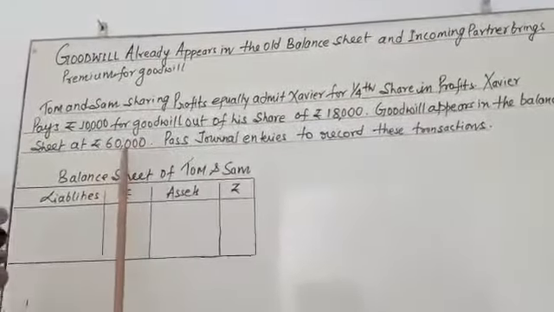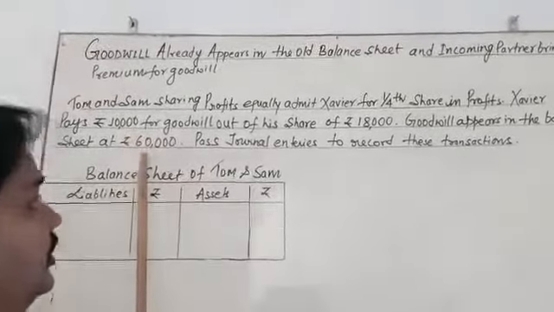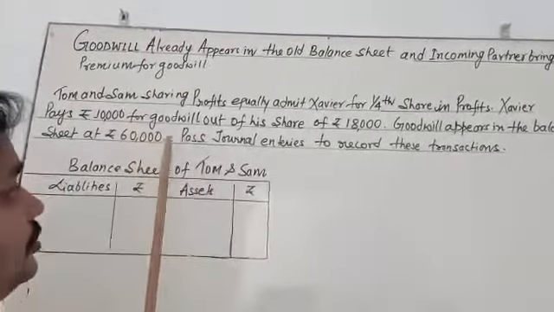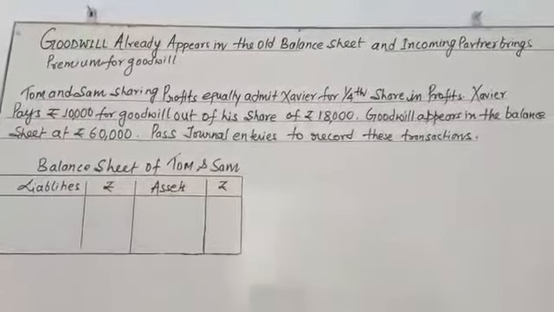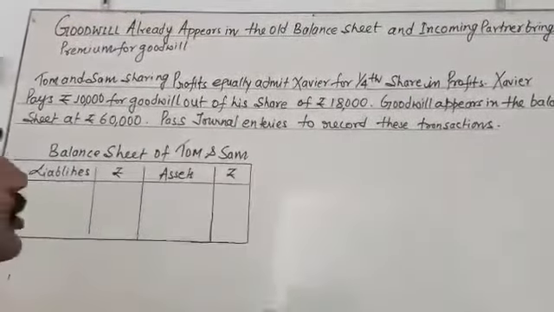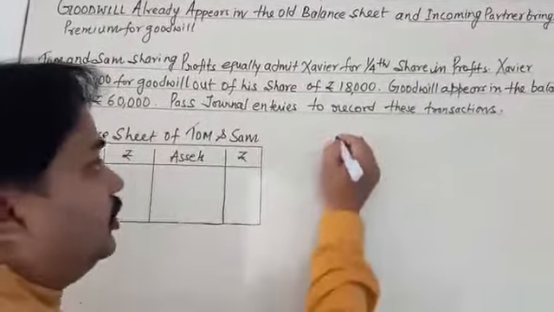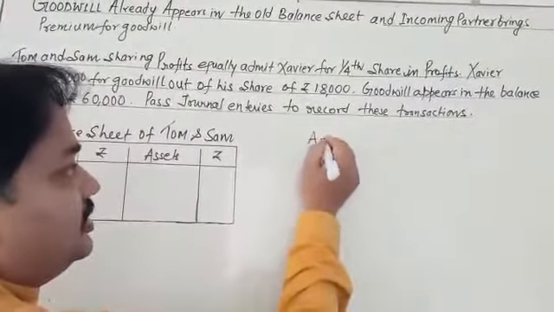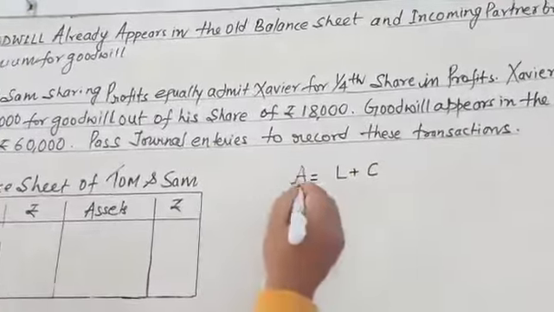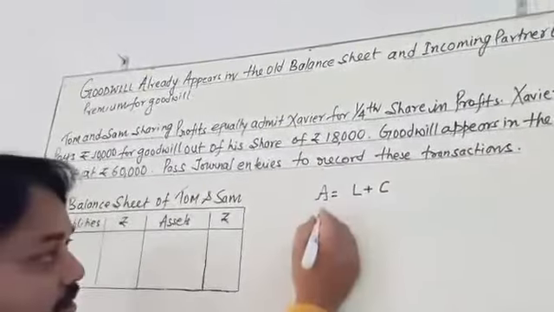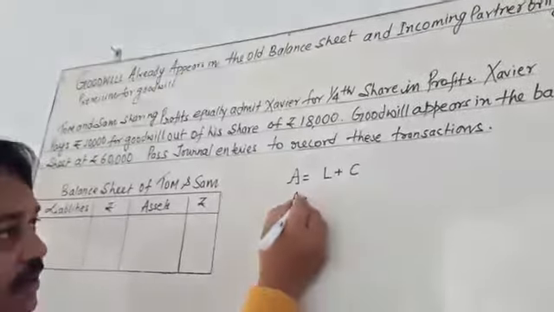So my dear student, today's new topic is why goodwill appears in the old balance sheet of Tom and Shyam. Do you remember the formula: assets is equal to liability plus capital? Every time we have an equal balance.